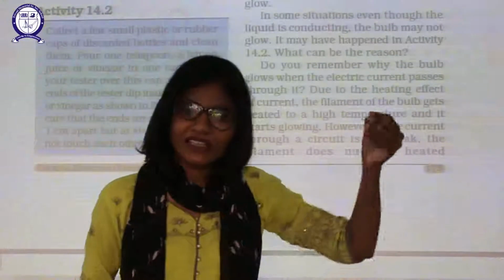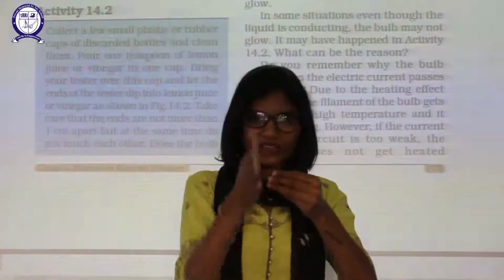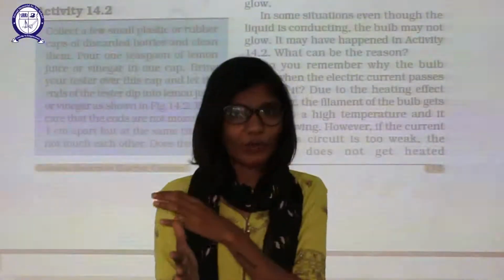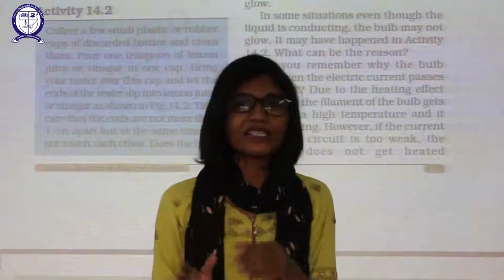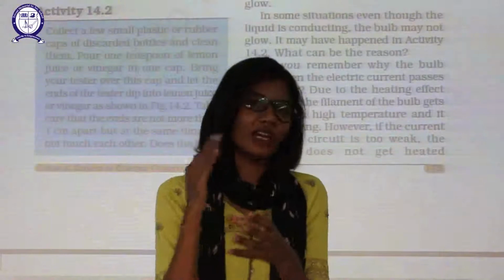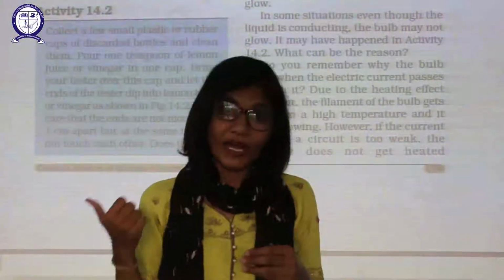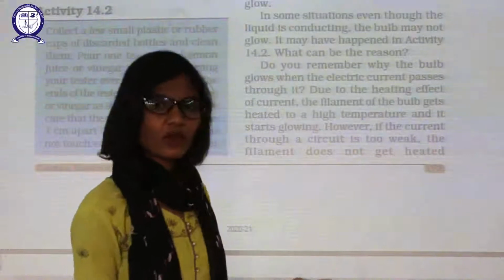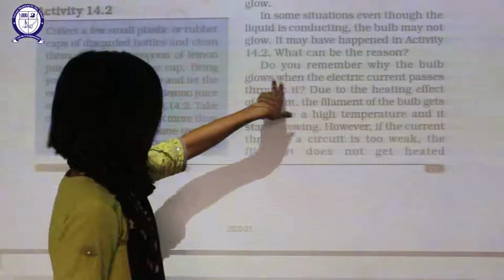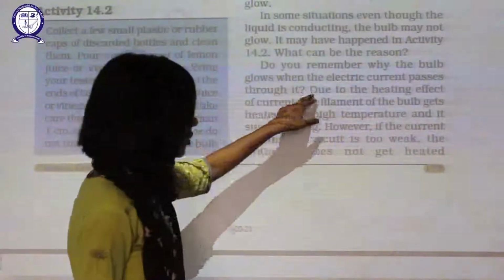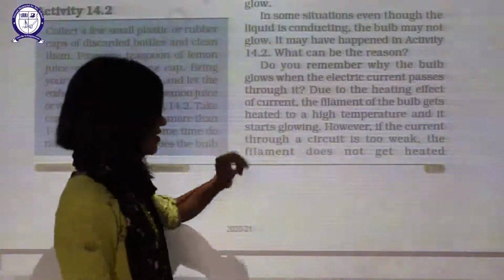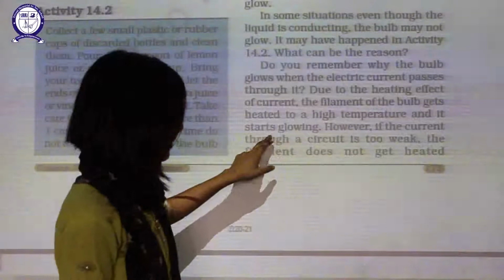In the same way, when electricity is flowing and we place anything in between, if that thing allows electricity to pass through, then we call that thing a conductor. But if it provides resistance and does not allow electricity to pass through, it is known as an insulator. This is a basic concept which you have had since class 6. So when the electric current passes through it, due to the heating effect of current, the filament of the bulb gets heated up to a very high temperature and it starts glowing. I hope you remember that.